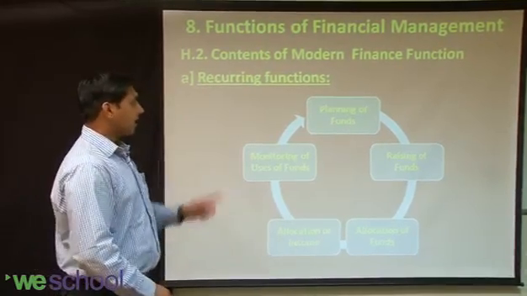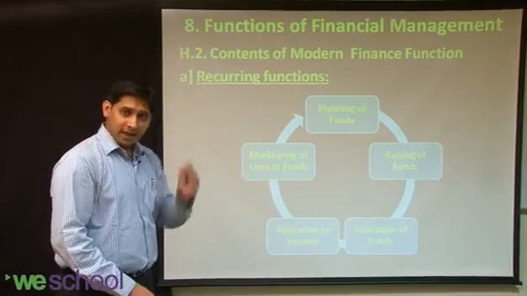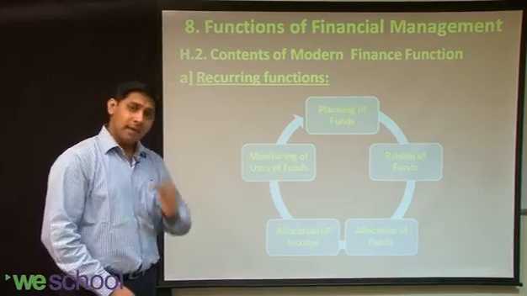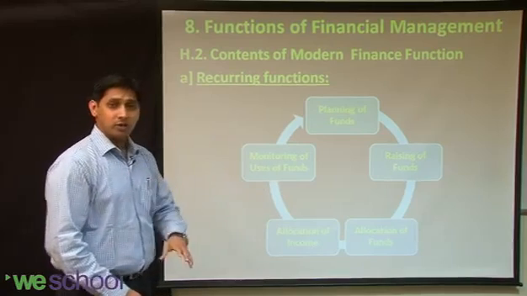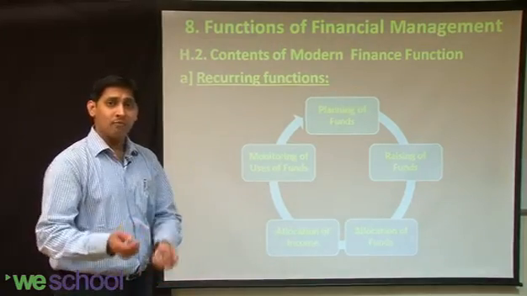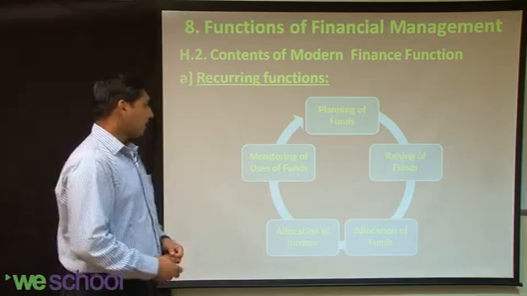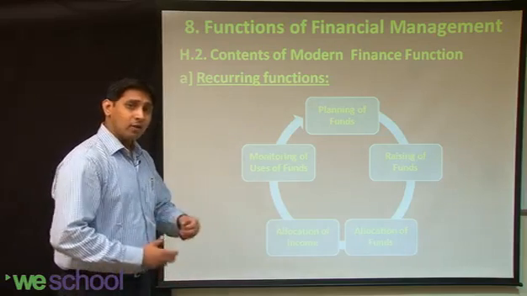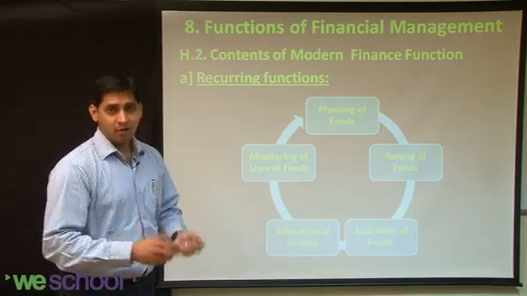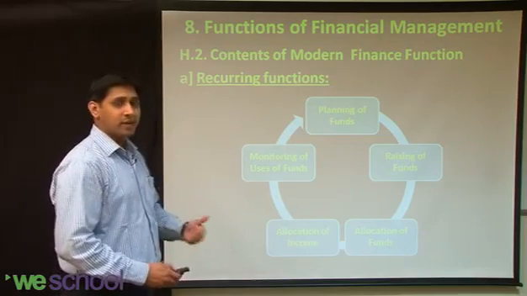They would do activities with regard to planning of funds, then raising the funds from the market, either from debt-related activities or from equity-related activities. Then allocation of funds: where should these funds be used? Then allocation of income: when the income is generated, where are they going to put this income? And next is monitoring the use of funds: how they are going to use the funds. Monitoring of all these funds was basically the recurring function, that is, the regular function of the finance manager.